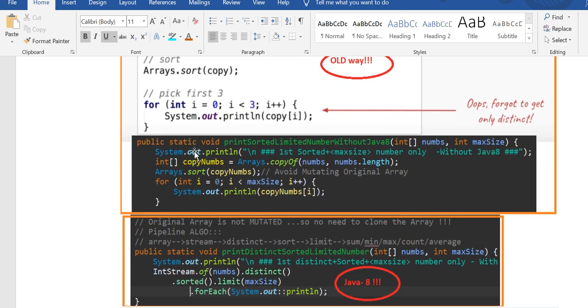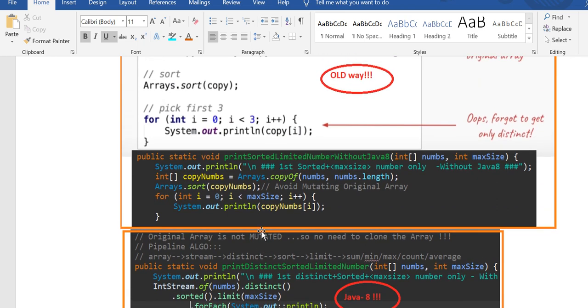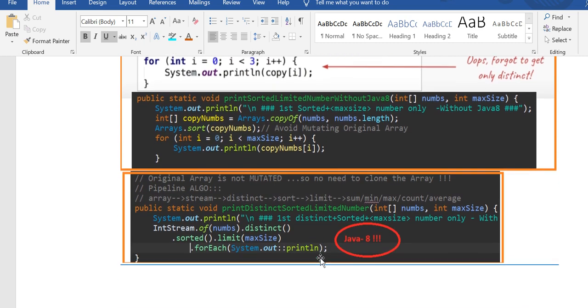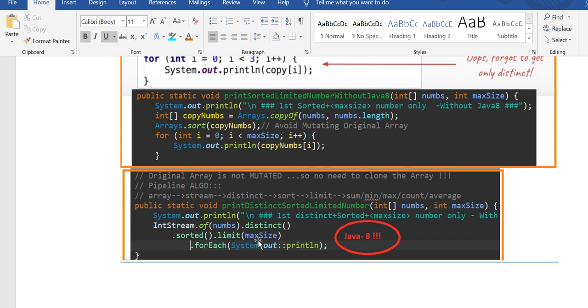Instead of that old way, you can just use of with the array, distinct, sorted, limit with the size. You can make it 3, 4, 5, whatever. Today you have written 0 to 3, tomorrow you can make it 30, so you can do it in an elegant way. So I have created reusable functions, a pipeline algorithm with a max size. You can get it, right?